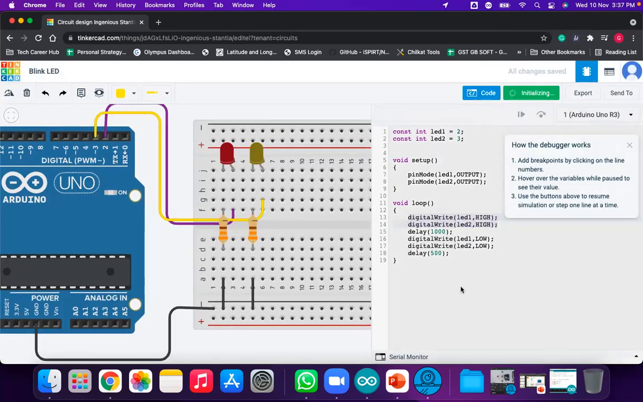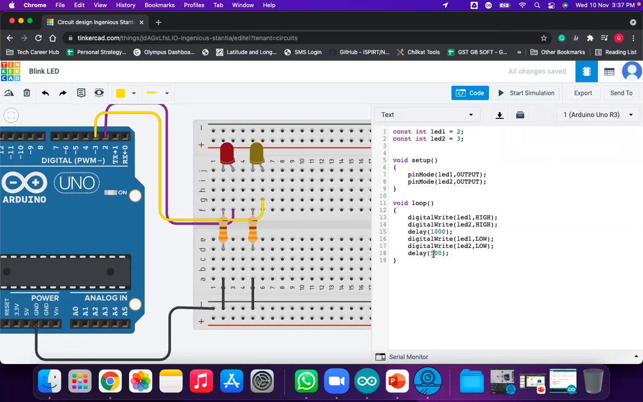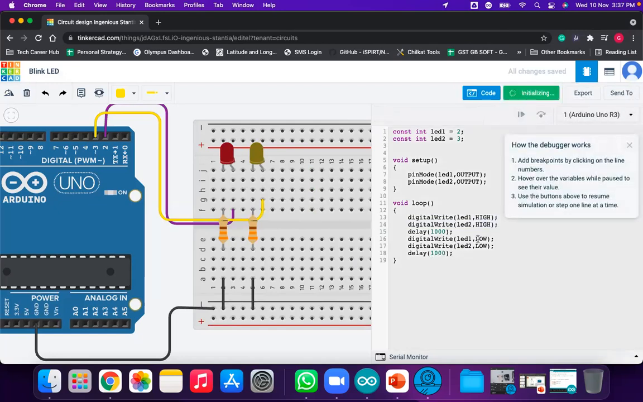And I'm starting the simulation. Let's see the output. Both LEDs are on at the same time, both LEDs are off at the same time. Getting this? Okay, so I need to change the delay here from 500 to 1000. On for 1 second, off for 1 second, on for 1 second, off for 1 second.